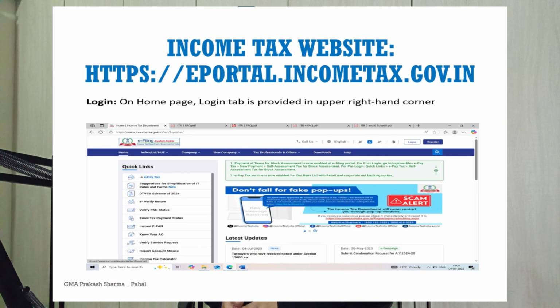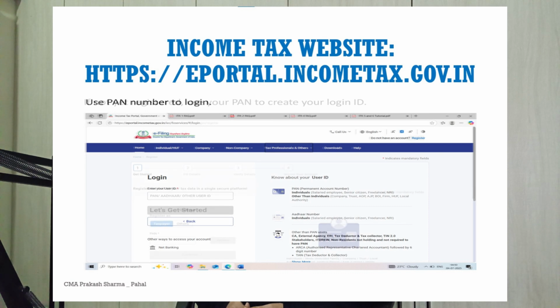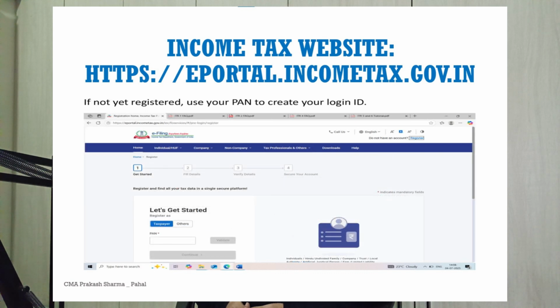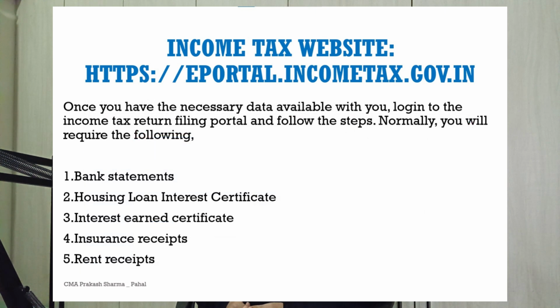Please note down the income tax website. It is eportal.incometax.gov.in. You can log in by going to the home page. The login tab is provided in the upper right hand corner. Use your PAN number to log in, and if you have not yet registered, use your PAN to create your login ID. Once you have the necessary data available with you, log in to the income tax return filing portal and follow the given steps.